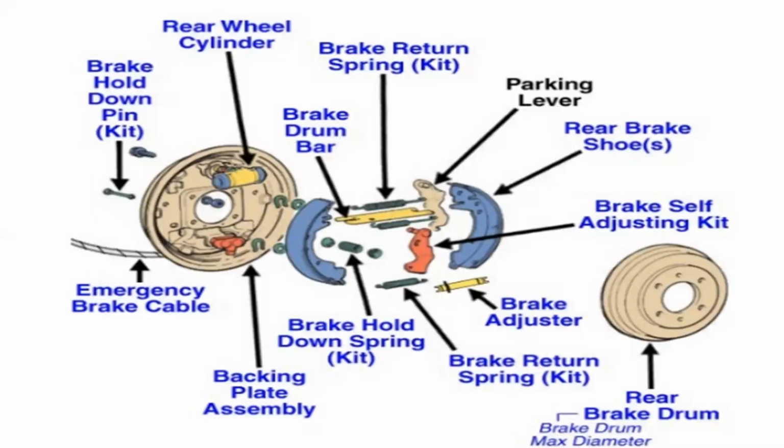So these are the overall assembly of the drum brake: rear wheel cylinder, brake hold down pin kit, emergency brake cable, backing plate assembly, brake hold down spring, brake drum, brake return spring, marking lever, rear brake shoe, brake self adjusting kit, and rear brake drum. Okay, so these are all the different components and constructional details of the drum brake system.